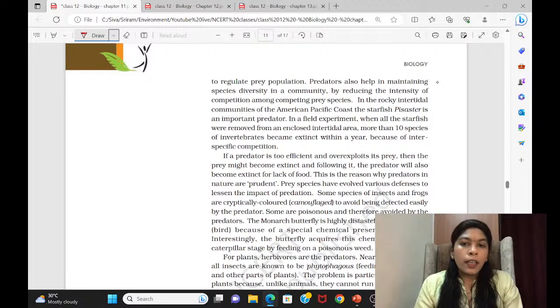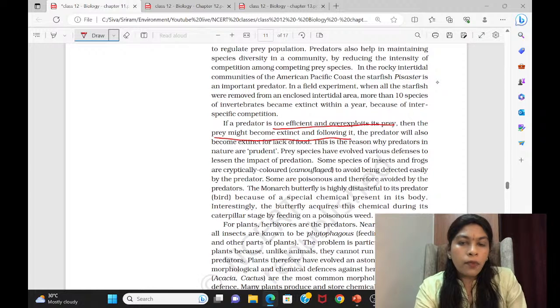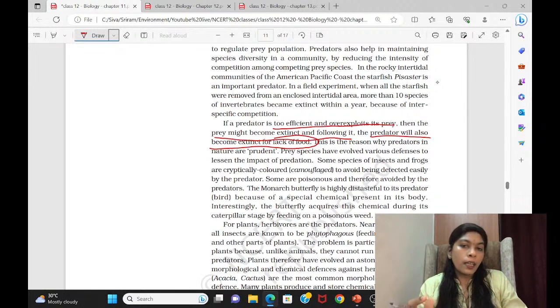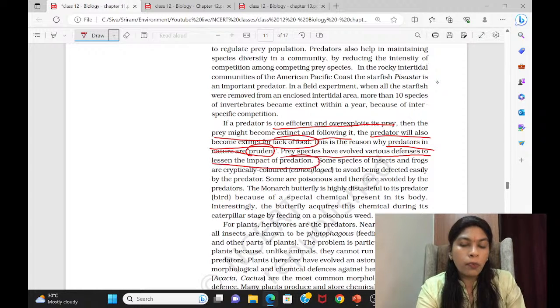And then come to this area. See this. This we have not seen yesterday. I hope we have discussed till this. If a predator is too efficient and overexploits its prey, then the prey might become extinct. This happens. Then the predator will also become extinct for lack of food. So that's like a chain that occurs. That's the reason why predators in nature are prudent.